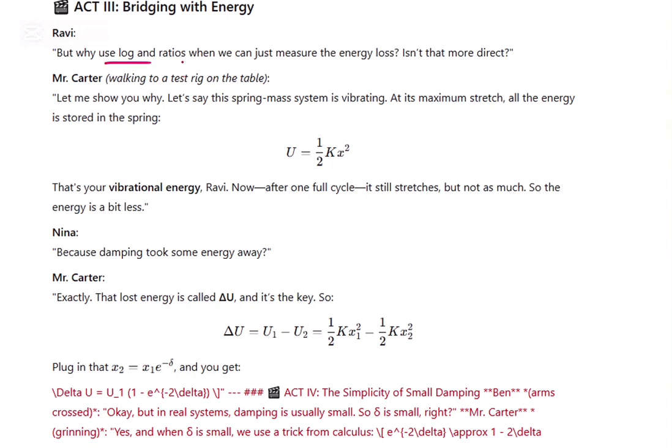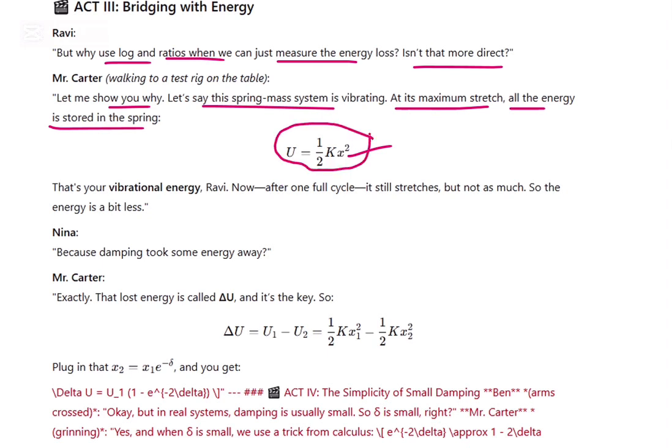So why use log and ratios when we can just measure the energy loss? Isn't that more direct? Let me show you why. Let's say the spring or system is vibrating at its maximum stretch, all the energy is stored in the spring. So when the displacement is more, all the energy is stored in the spring because that's going to pull back, right? So this is the vibration energy.